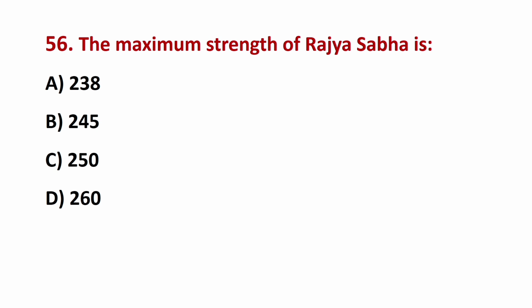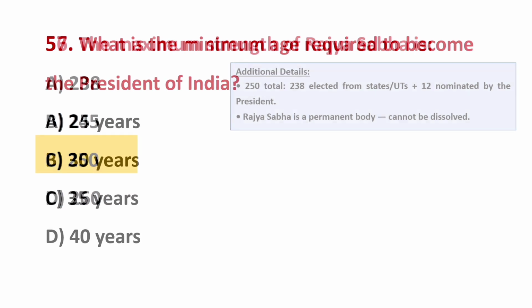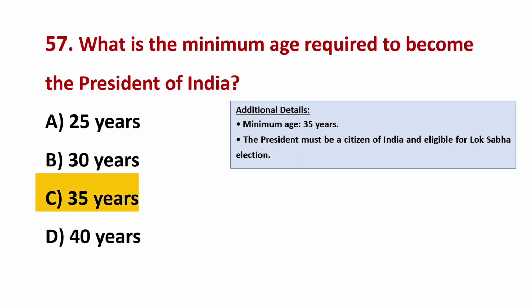The maximum strength of Rajya Sabha is? The correct answer is C, 250. What is the minimum age required to become the President of India? The correct answer is C, 35 years.